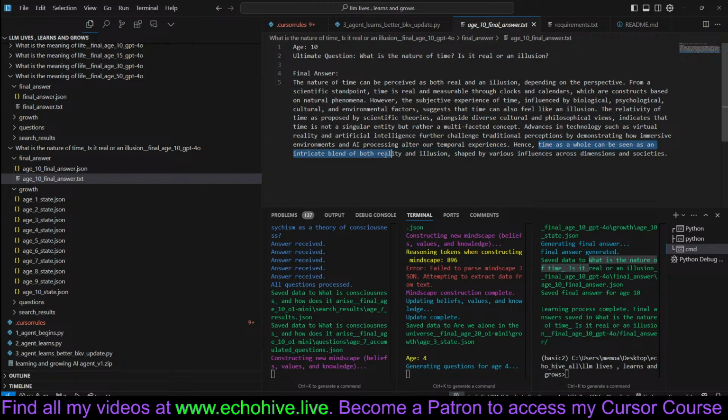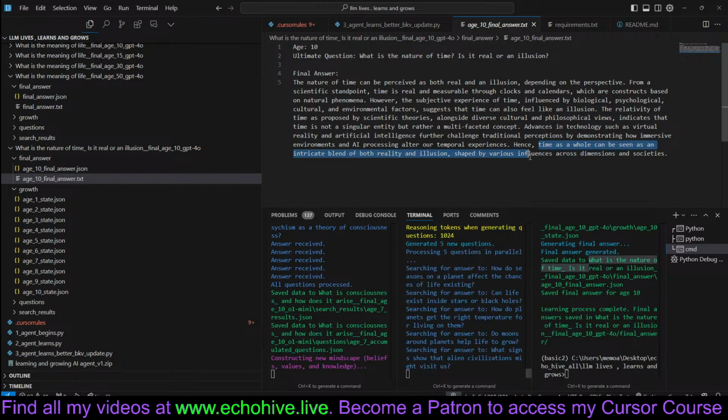Hence, time as a whole can be seen as an intricate blend of both reality and illusion, shaped by various influences. Okay. So I'll be working more on this, and like I said, you can download the source code from my Patreon if you're interested as well.